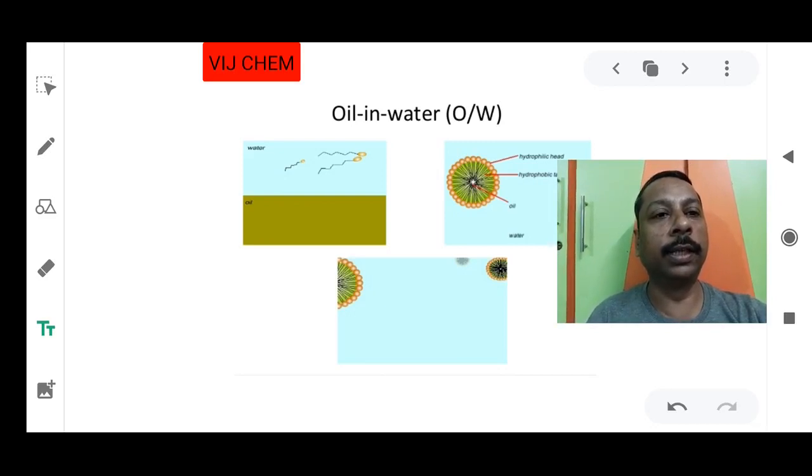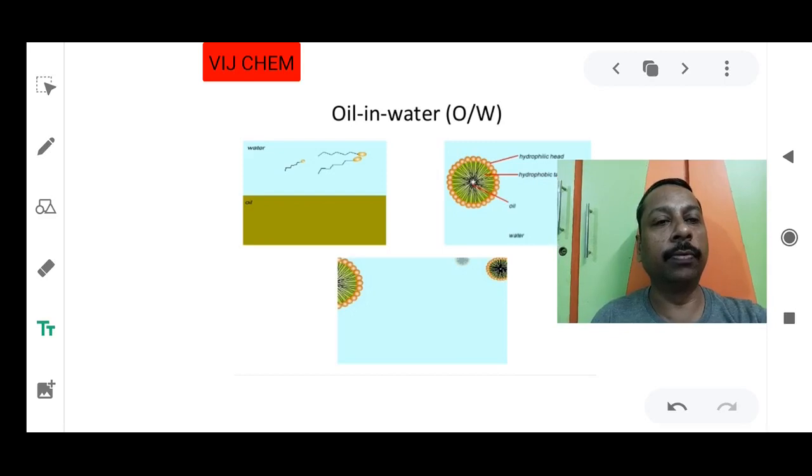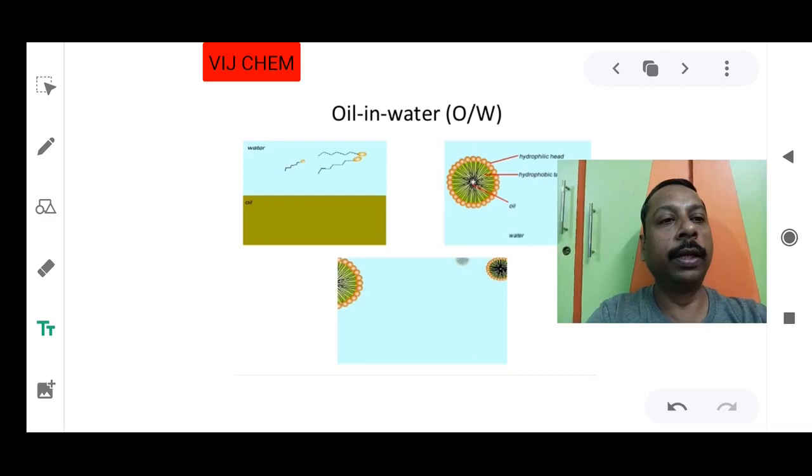So this is an example of oil in water. Inside that white circle is oil, and outside, the continuous phase is made up of water, and both are connected by the surfactant. Here we call that surfactant the emulsifying agent. So what are emulsifying agents? That also we are going to cover in this video lecture only. So try to stay till the last.